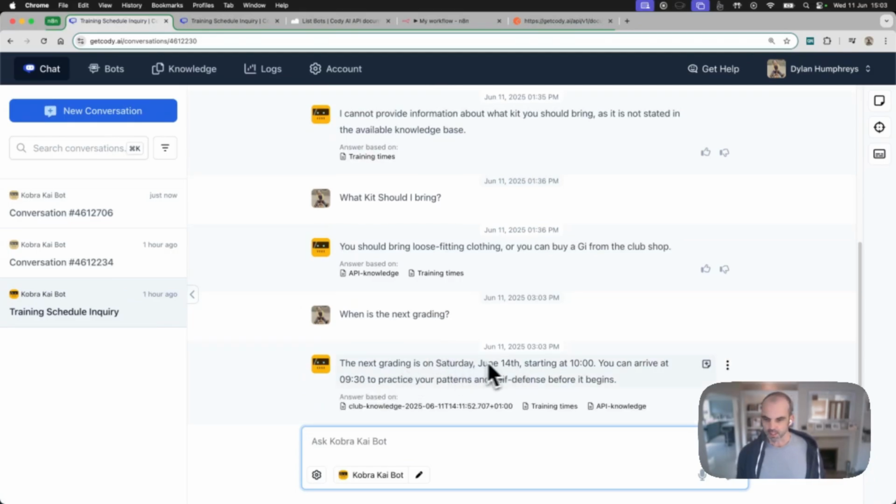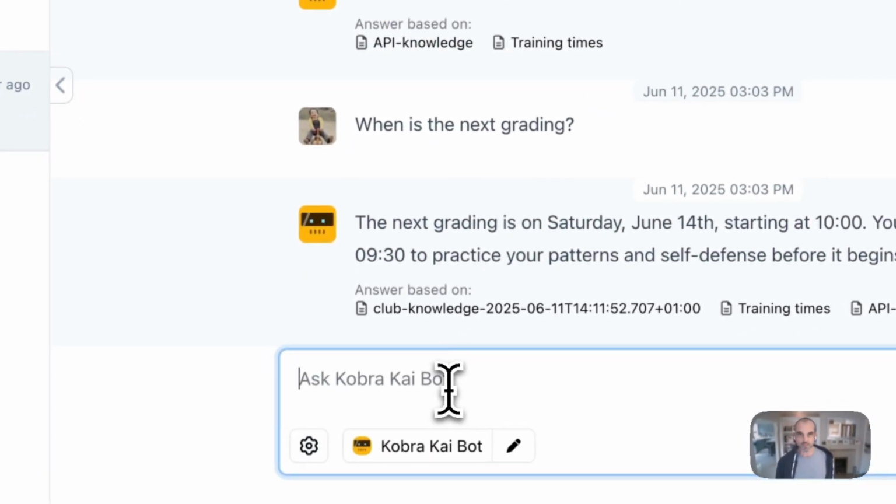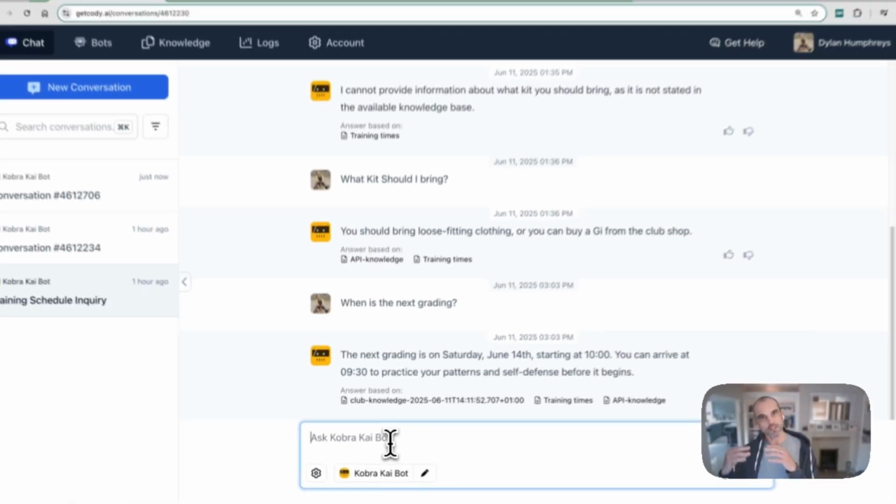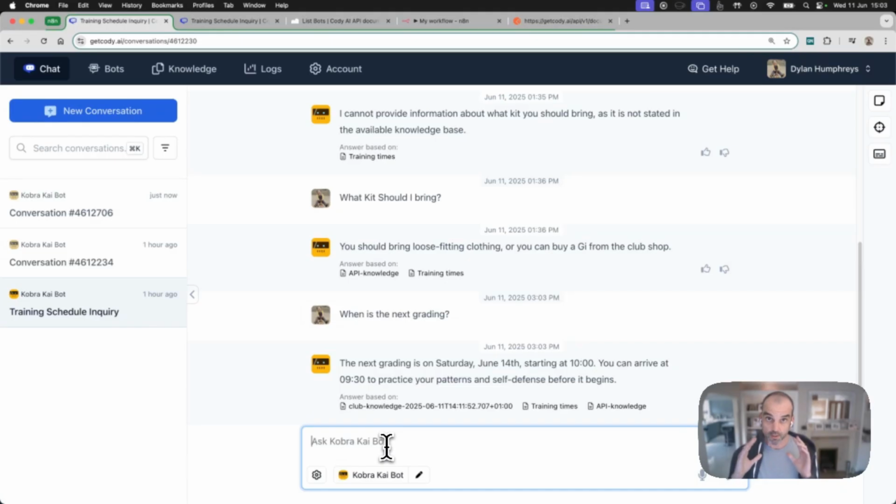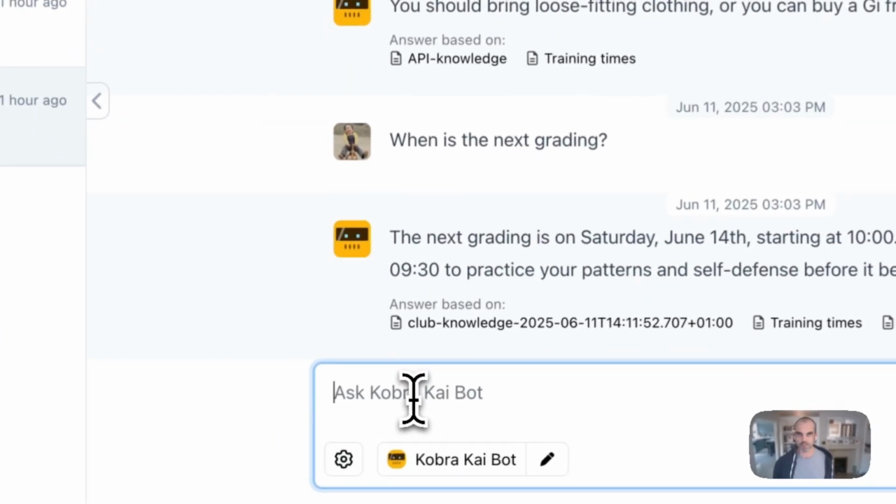Here we go. The next grading on Saturday, 14th of June, starting at 10. You can arrive at 9:30 to practice your patterns and self-defense before it begins. So you can see there that that knowledge has been injected into this bot without any additional effort from us. Obviously, we had to create the workflow, but we'll only do that once, hopefully. So fundamentally, that feels like it's working.